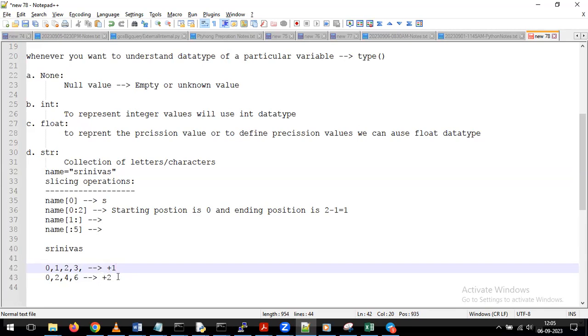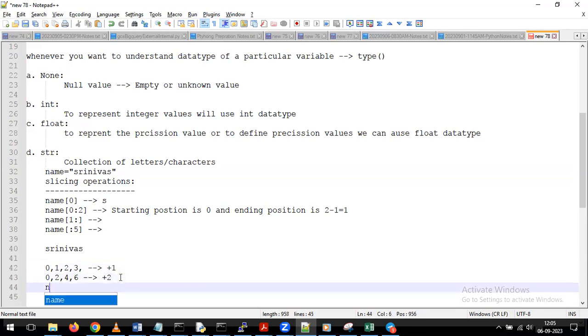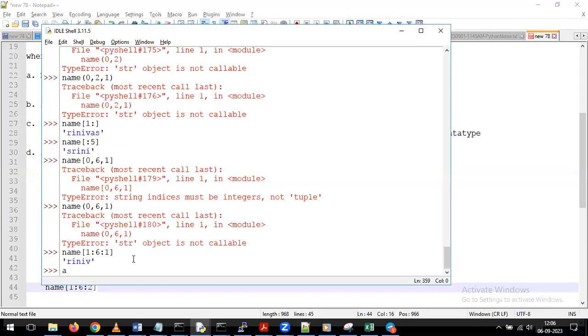If you have any such requirement, what we can do here is use the same thing, just give it as 1, with the ending position as 6, and here I am giving 2. Just we'll try to run the same thing here: name, starting position, ending position, and the increment value I'm giving as 2 only.